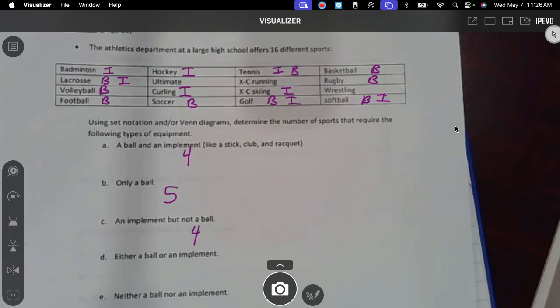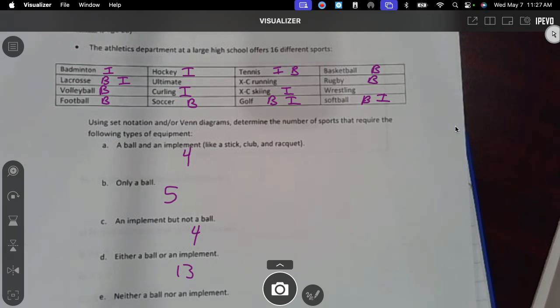Yeah. I have 5 on C. An implement, but not a ball. Okay, so I have 1, 2, 3, 4. Which one did you include? One of yours. Hockey, yeah. Curling. Where's curling? Okay, yeah, I have hockey and curling, ultimate, badminton, and ultimate's neither.